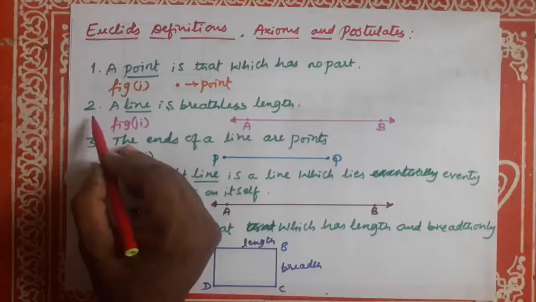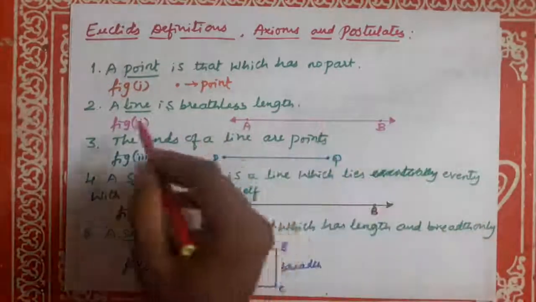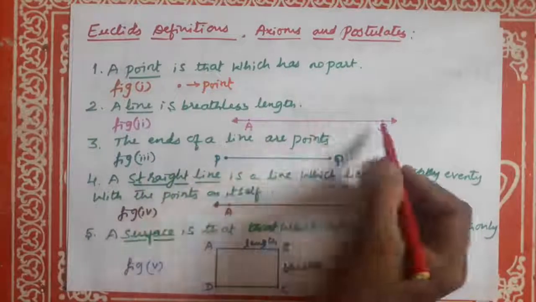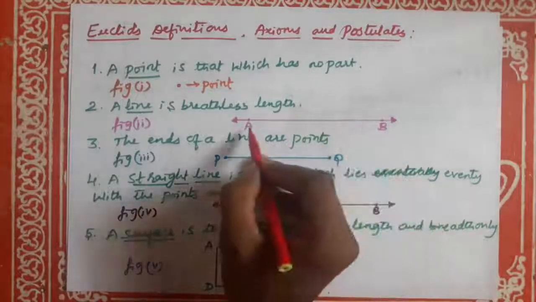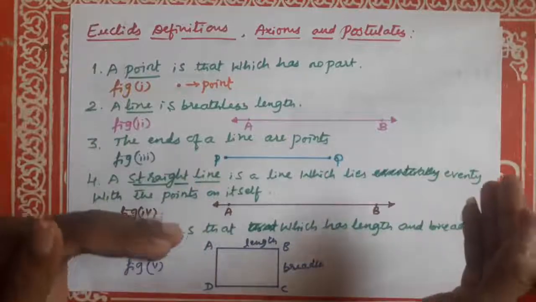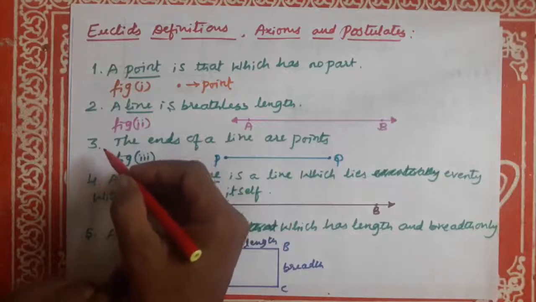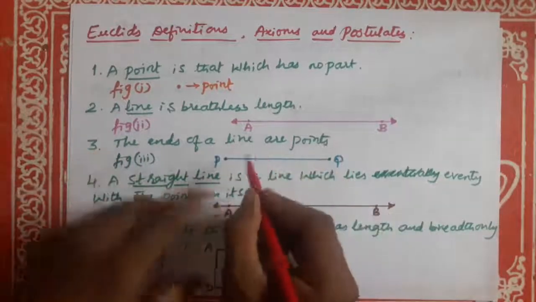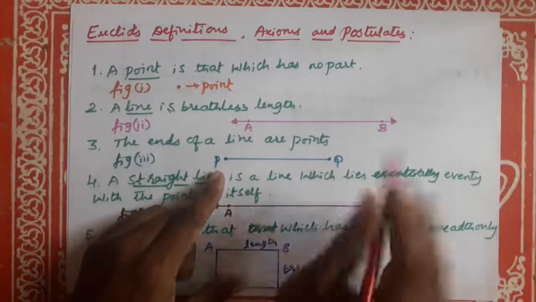Second definition, a line is breadthless length. A line is breadthless length. See, there is no breadth, is it? There are no end points between A and B. For having both directions, there is no end. Okay, see, look at this figure. And next, third one, the ends of a line are points. For example, I drew a line segment. P and Q are the end points.